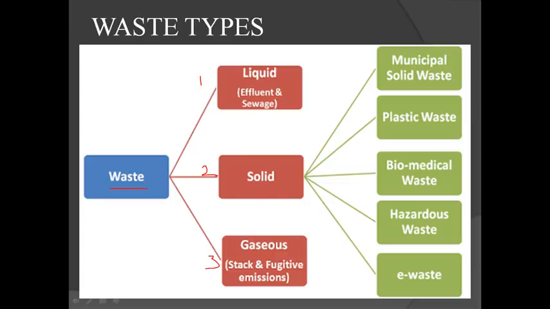The waste water coming from industries, agriculture, or residential or institutional buildings, that is liquid. And second one, solid waste. Liquid waste, solid waste, gaseous waste. The third one is gaseous waste, that is stack and fugitive emissions, which has a major impact on the environment, due to factories or other outside environmental issues, that is in gaseous form.